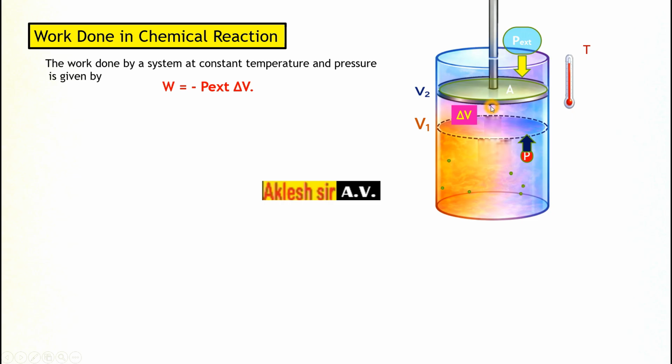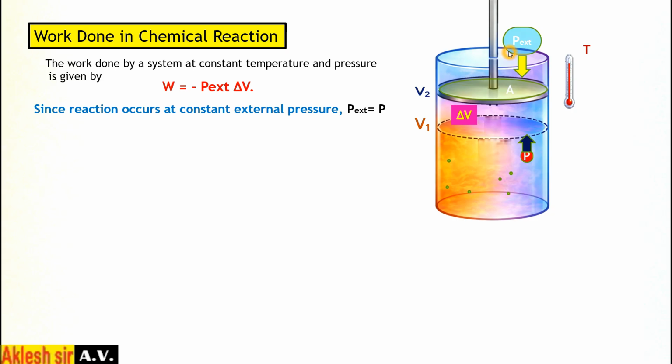If you know the change in the volume and the external pressure applied by the surroundings, you can calculate the work done by the system. Since the reaction occurs at constant external pressure, which you are keeping constant, P external will be equal to P. So instead of P external, we can write P. So minus P, what is the change in volume? Change in volume is final minus initial. Final volume is V2 and initial volume is V1. So in delta V, we write P times V2 minus V1.